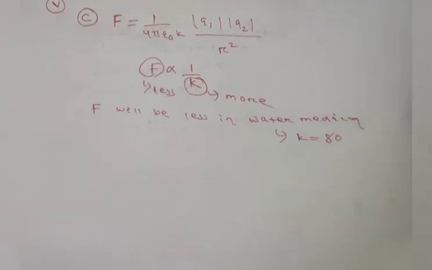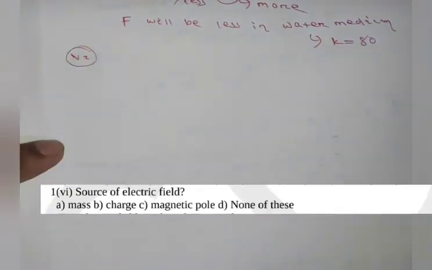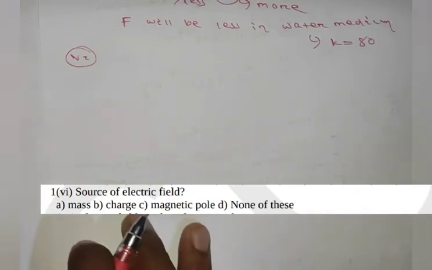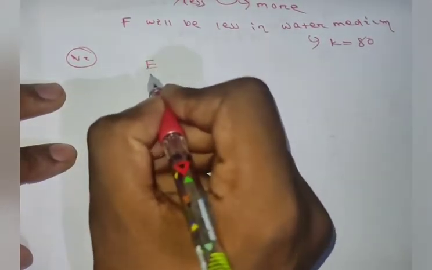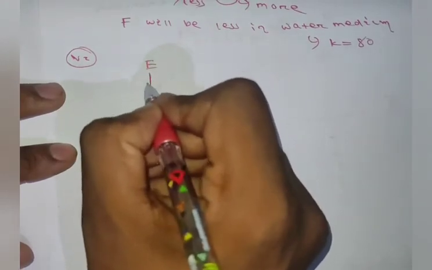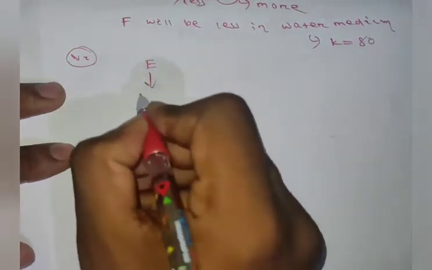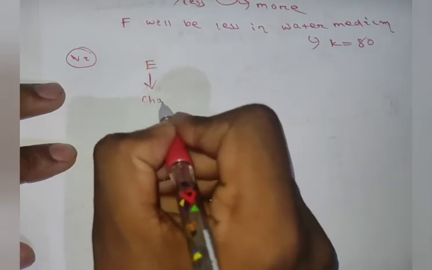Now I am coming to the sixth question. It was asking which of the following is the source of electric field. In our classes I have already told, the source of electric field is charge.